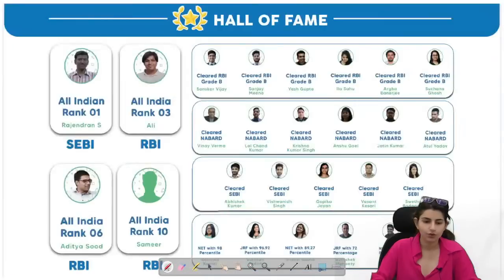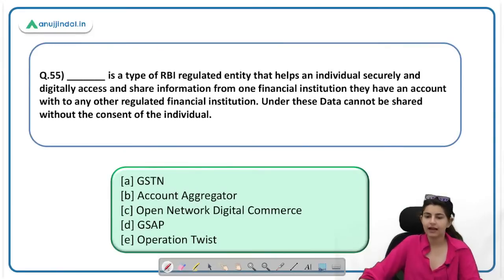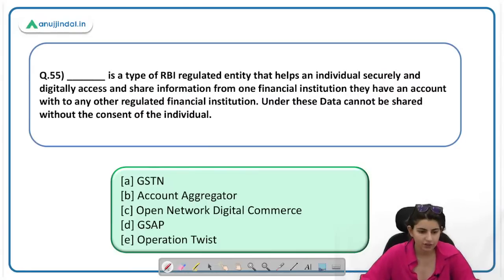Okay. So let's start with question 55. Dash is the type of RBI regulated entity that helps an individual securely and digitally access and share information from one financial institution that they have an account with to any other regulated financial institution. This is very easy. Who is going to tell me the correct answer to this?